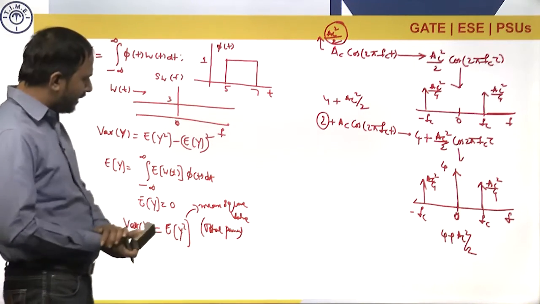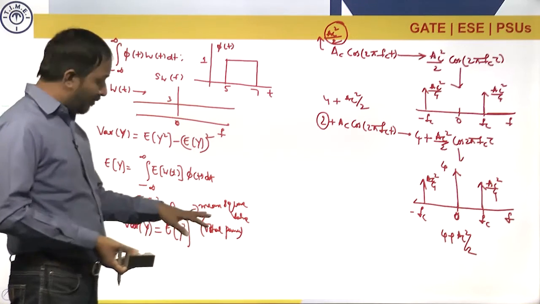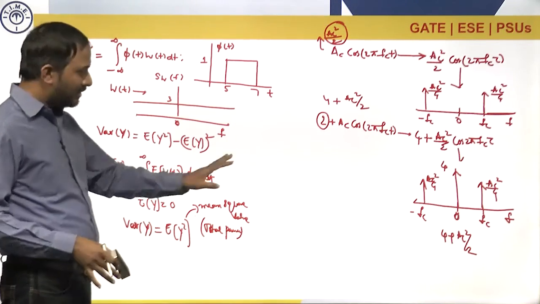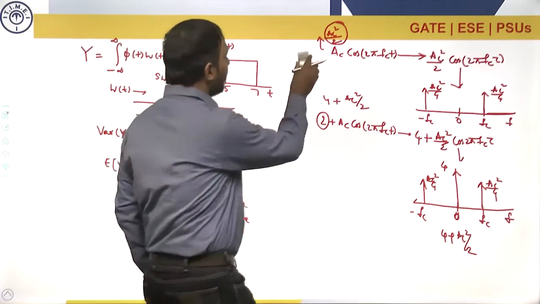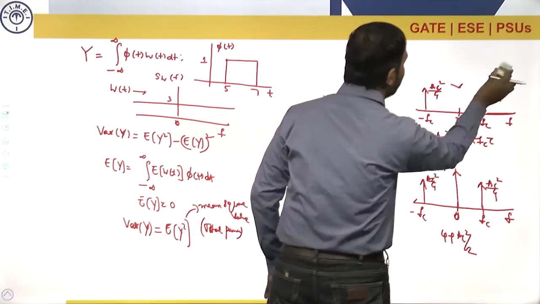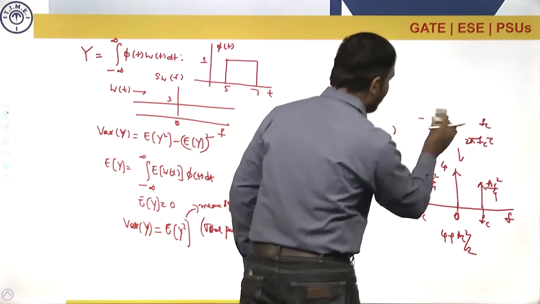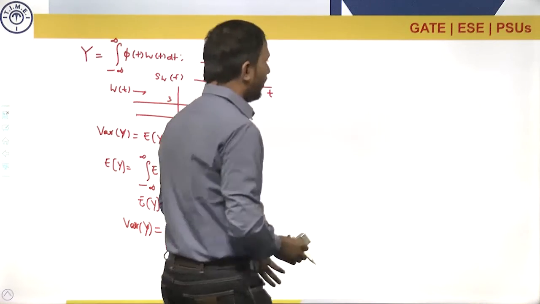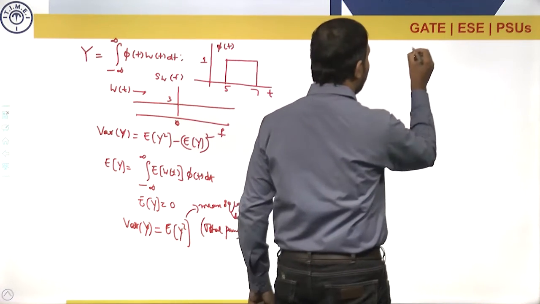And how to calculate the total power? We know that from the power spectral density, if you calculate the area, you will get the power. Just now we have seen. Now I am removing this, I don't need all this now. Suppose you have an LTI system